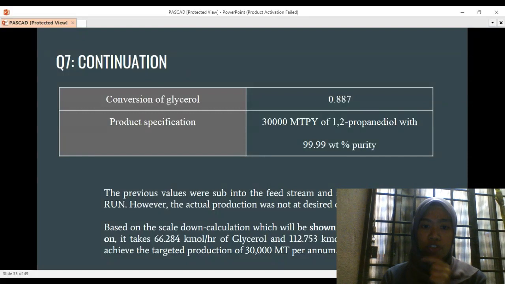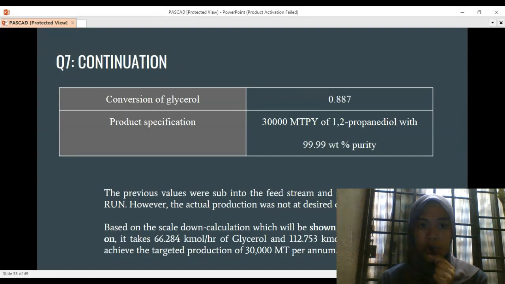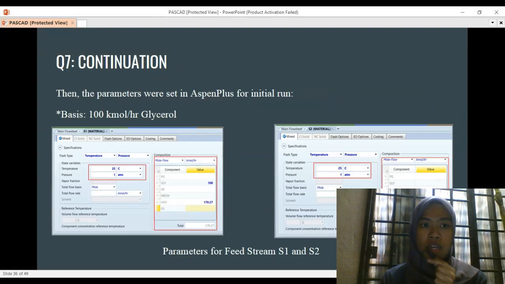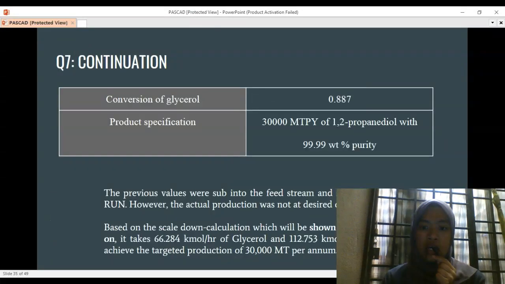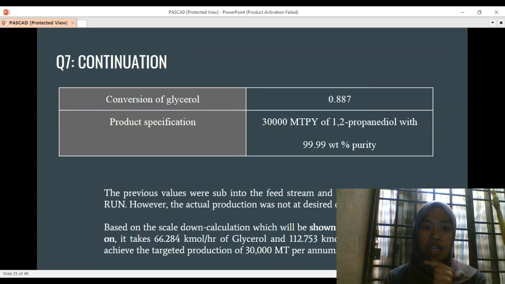Even after we run the simulation, we didn't get the actual production capacity, because at first we are assuming 100 kmol per hour, but after we do the detailed scale down calculations, we will get a different flow rate at the inlet.